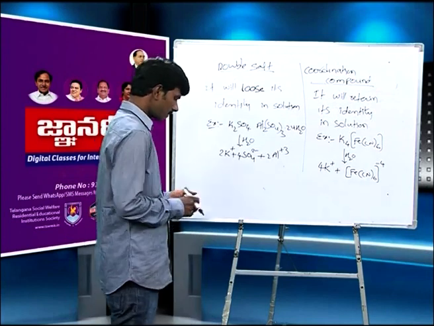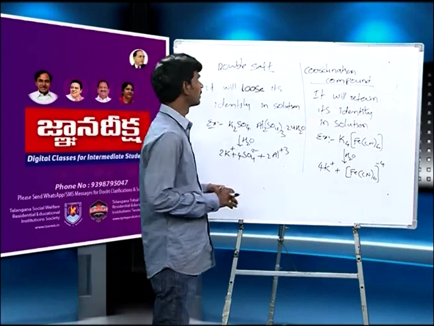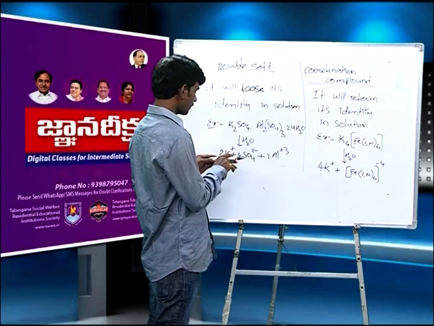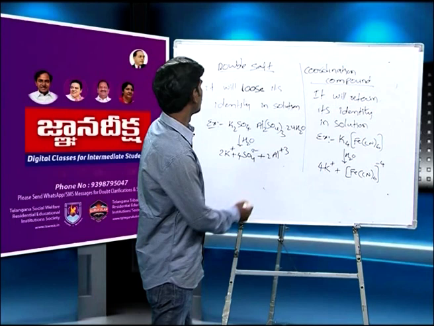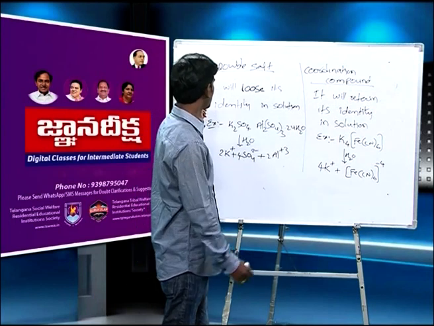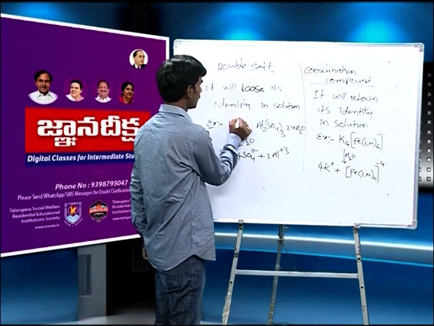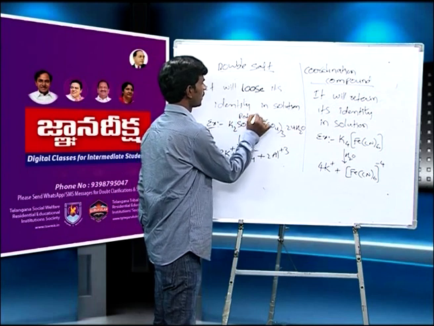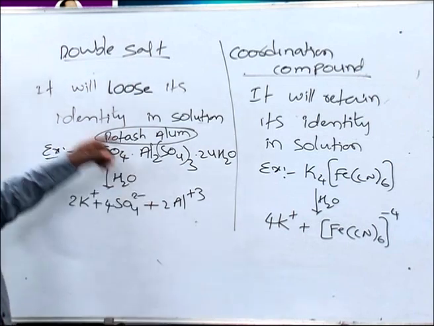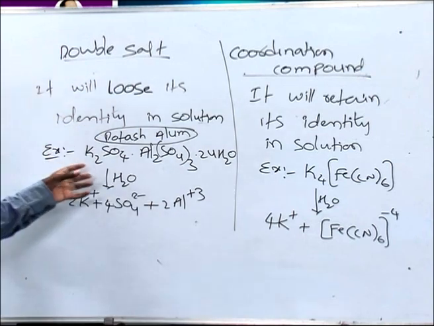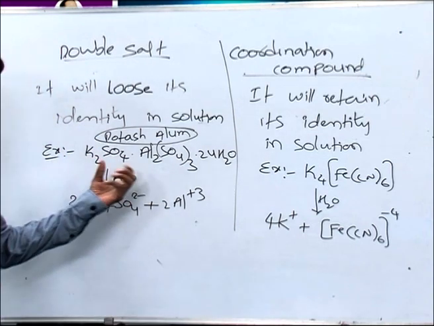That is, what is the definition of coordination compound? So to know this, we should know the difference between double salt and coordination compound. So double salt, example, potash alum. You take here example potash alum. So what is double salt means? It is a combination of two or more salts, that is double salt.